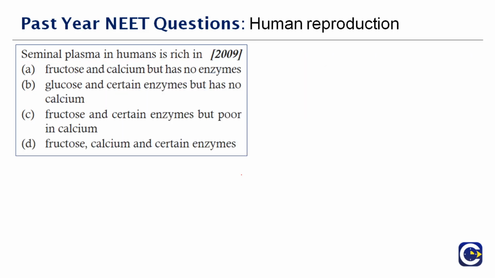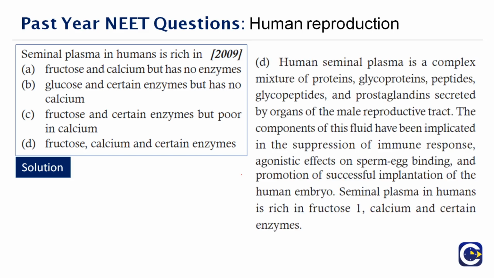Next question. Seminal plasma in human is rich in dash. Just now we saw, right? All of you know what the answer is. Fructose, calcium and certain enzymes. Therefore, the right answer is option D. So I didn't give much explanation here. I hope you understand. Fructose is a part of the carbohydrate family. Enzymes can be any enzymes. So it can be a mixture of proteins, peptides, glycopeptides, prostaglandins, all that they come under.